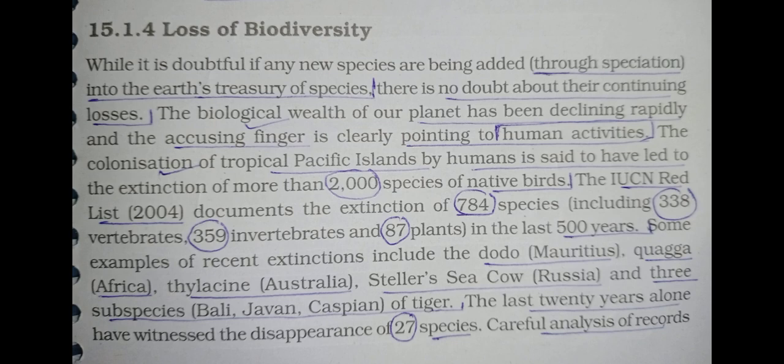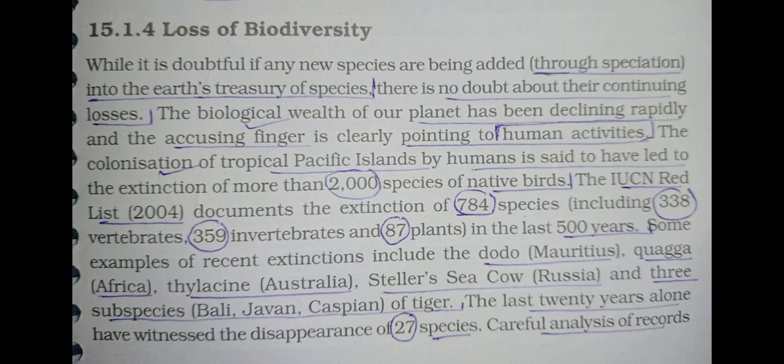So underline the number, 2000 species. Then see, the next one: the IUCN Red List 2004 documents the extinction of 784 species, including 338 vertebrates, 359 invertebrates, and 87 plants, in the last 500 years.